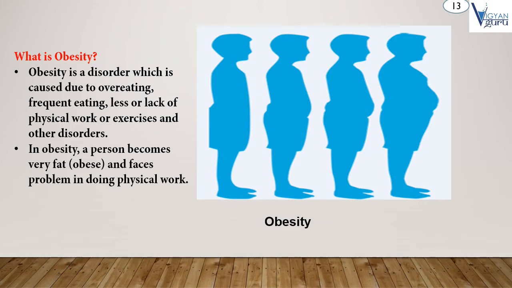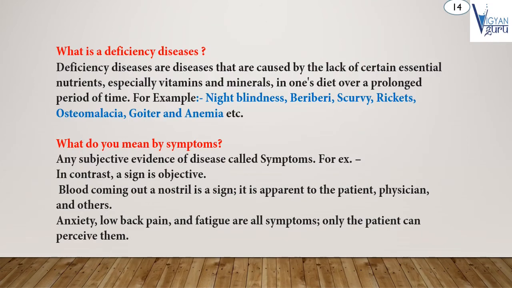Look at this picture. First of all, what is a deficiency disease? Deficiency diseases are diseases that are caused by the lack of certain essential nutrients, especially vitamins and minerals, in one's diet over a prolonged period of time.